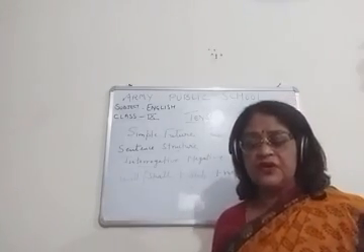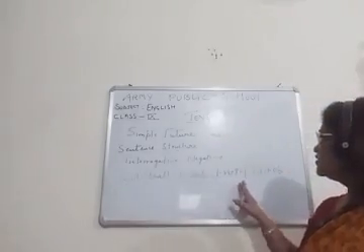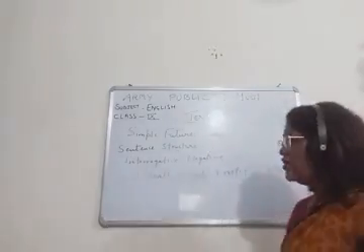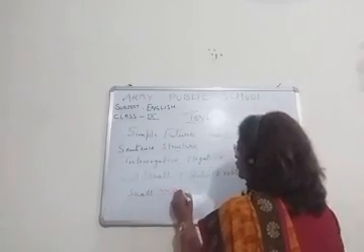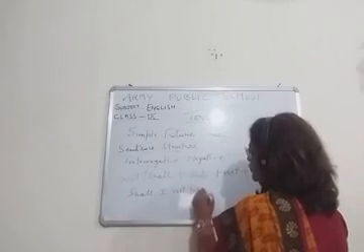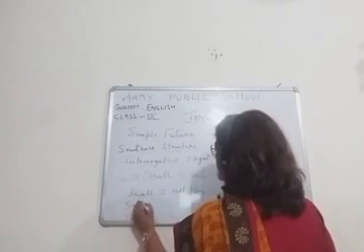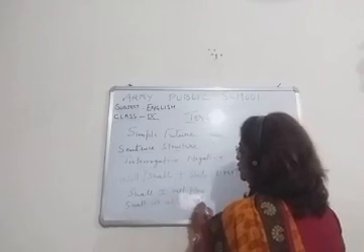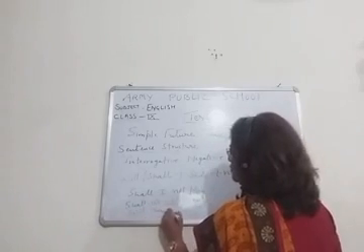If not, then don't write the object. Will or shall plus subject plus not plus V1 plus object. Like, shall I not play? Shall we not play? Will they not play?